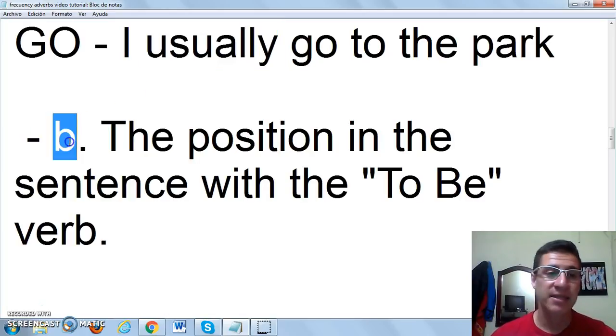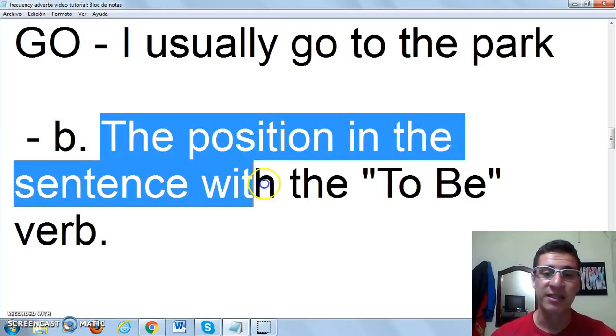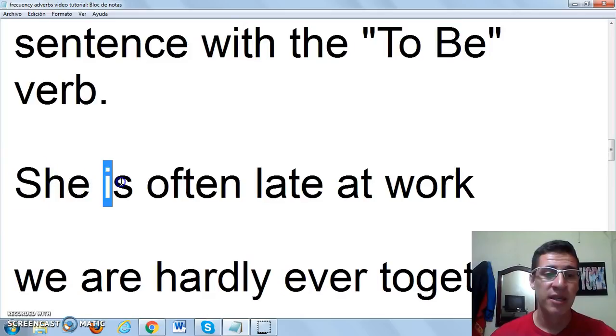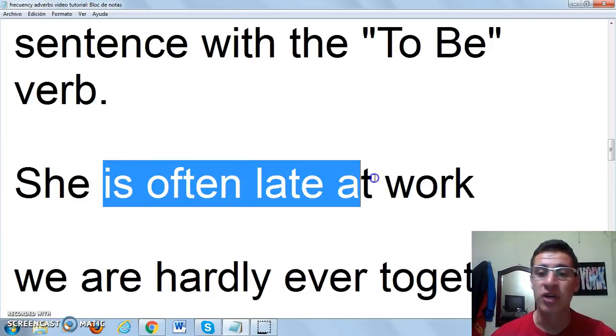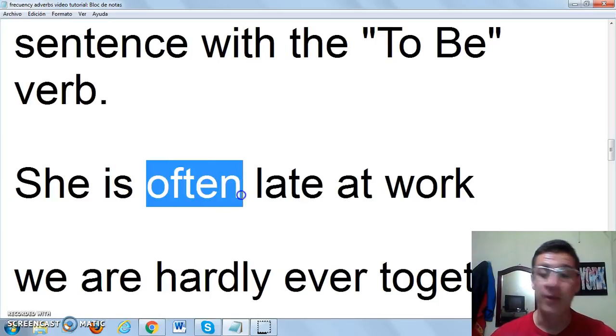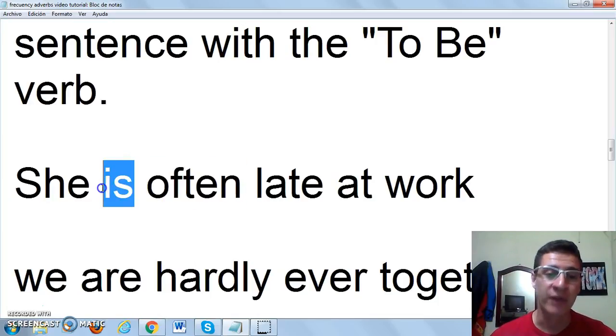In the second case, the position of the sentence with a to be verb. In the examples in here, she is often late at work. As you can see here in this example, often, which is the frequency adverb, goes right after the to be verb.